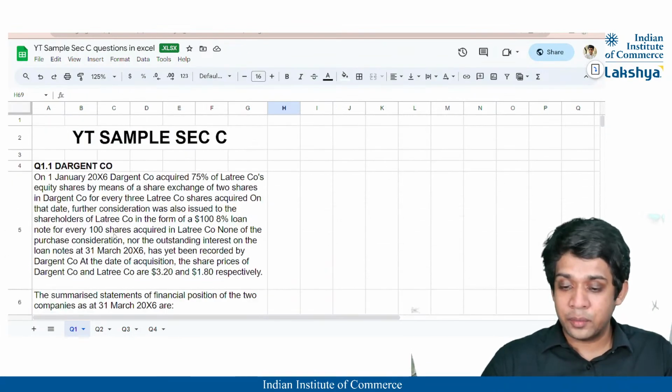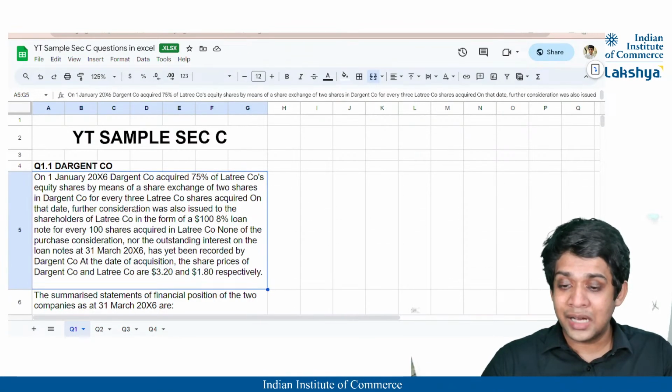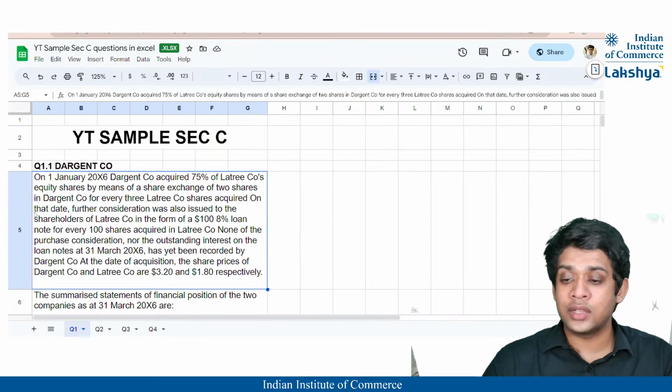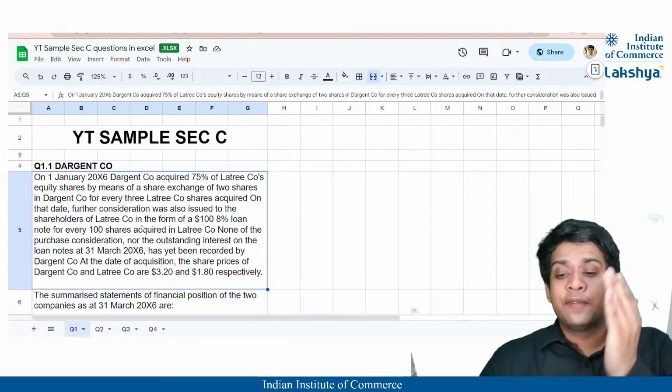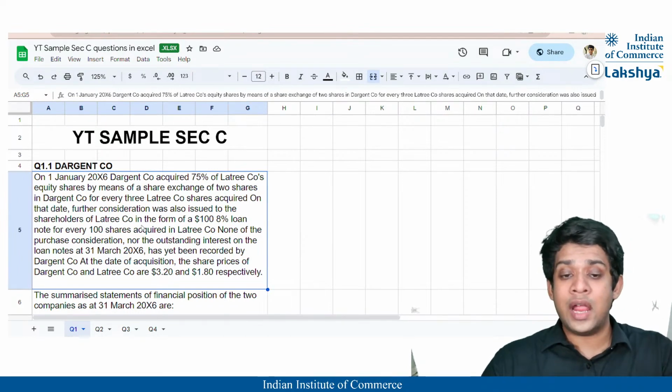So this is the first information that we have completely dealt with, but there is something also pending here. You can see the third line, the last word, on that date, further consideration was also issued to the shareholders of Latry Company. That means further consideration is paid to the existing shareholders of my subsidiary company, right?